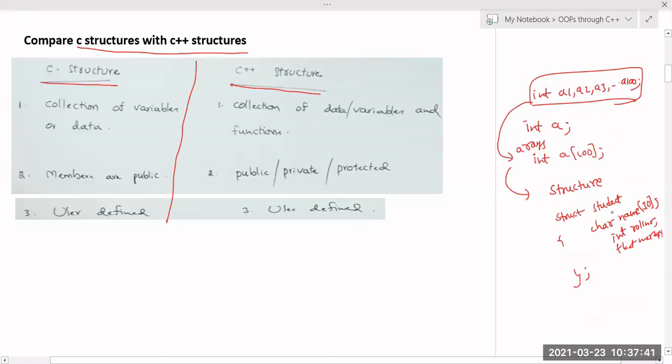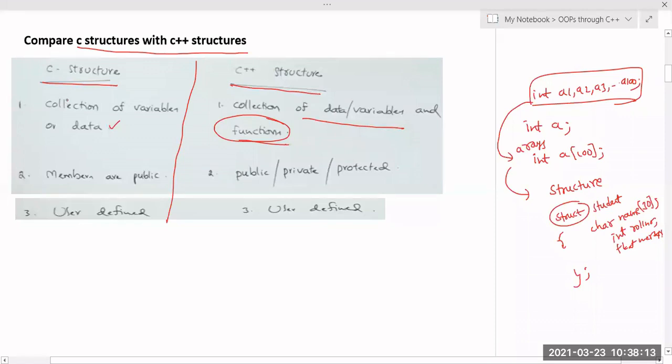So what is a structure? A structure is a user defined data type which is used to store a group of different data types. Okay, a group of data of different data types. If I want to store data of different data types inside some place, then I can use a structure. So a structure is a collection of data variables in C. But in C++ it is a collection of data or variables and functions. Here we get functions extra in C++ structures.